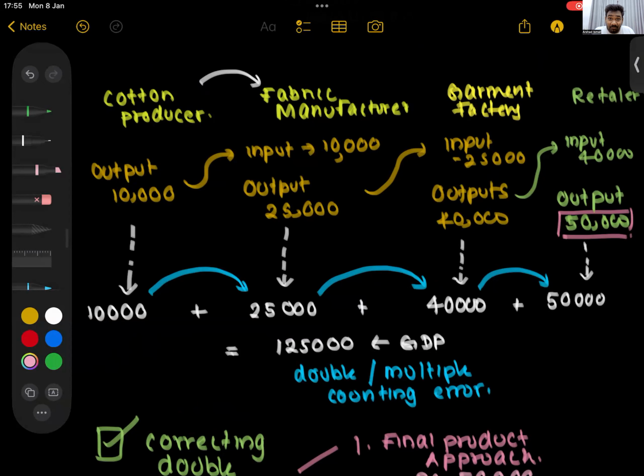But what if this Marie biscuit is used by a bakery to make biscuit pudding? Then Marie biscuit is an intermediate good, and the biscuit pudding might be the final good. It's very difficult for some goods. Even sugar: you buy sugar, put it in your tea and drink it, final good.